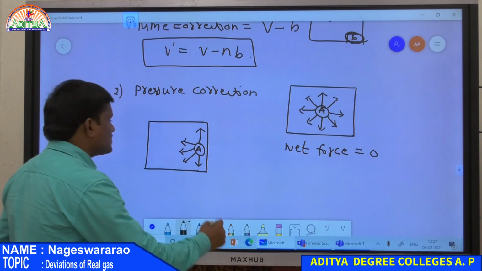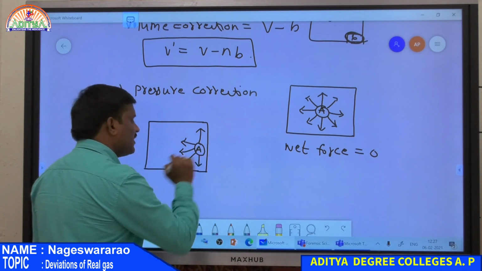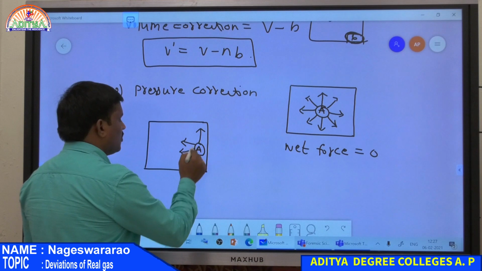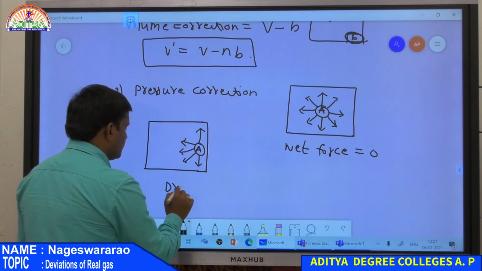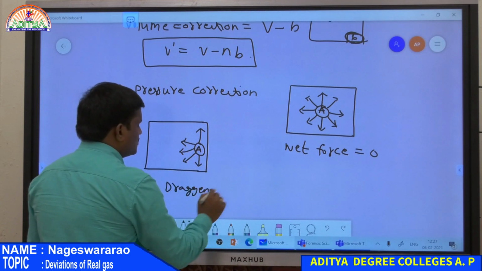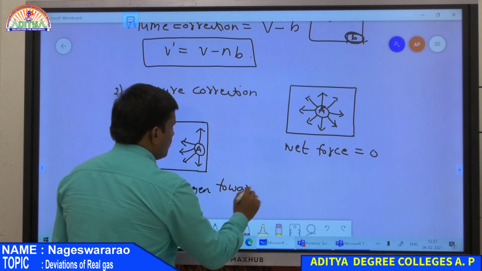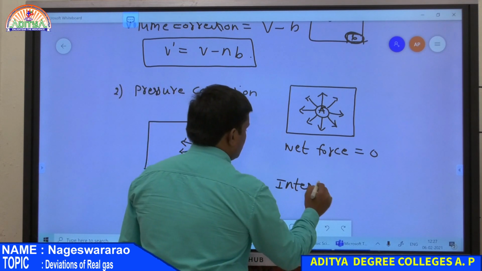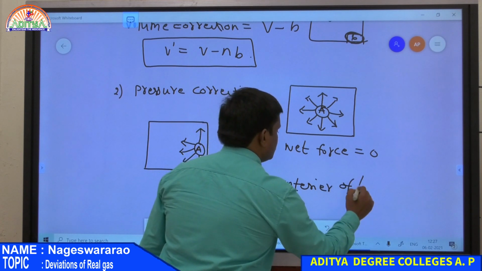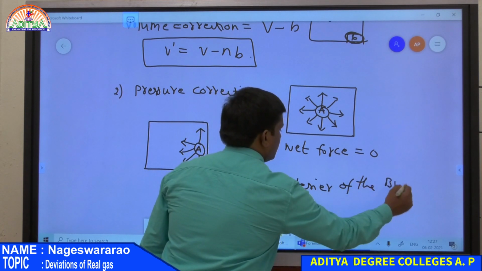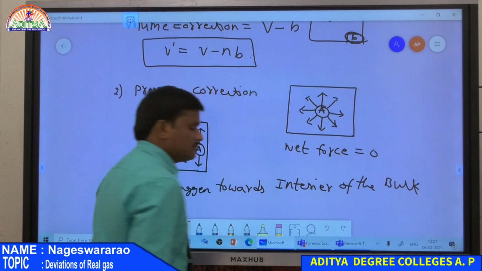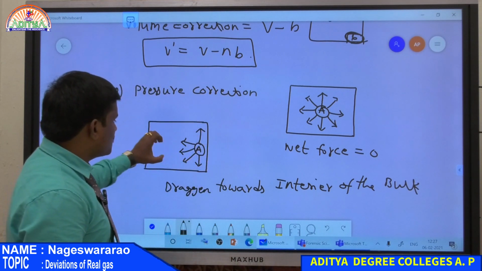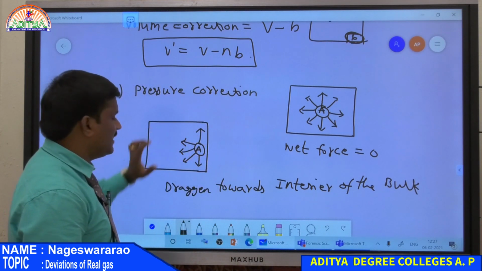Therefore, a gas molecule at the wall of the container is dragged towards the interior of the bulk, that is the middle of the container. So there is a backward force dragging this molecule into the interior.